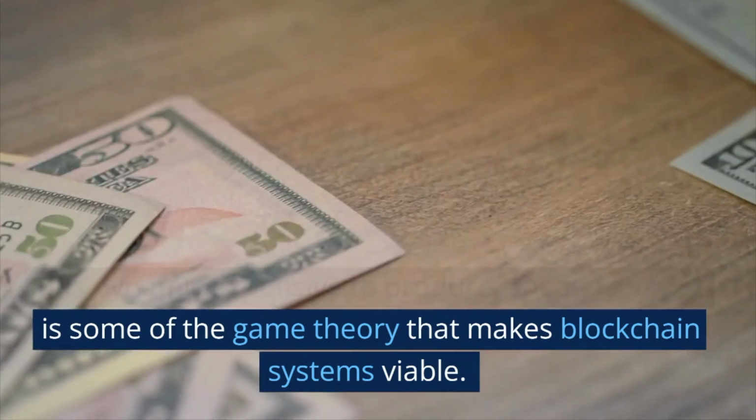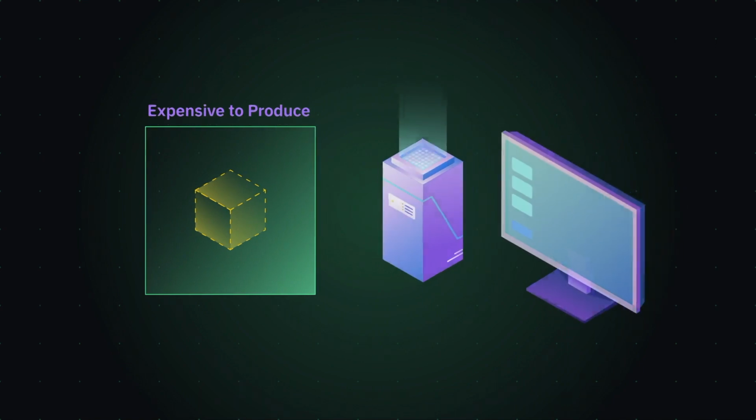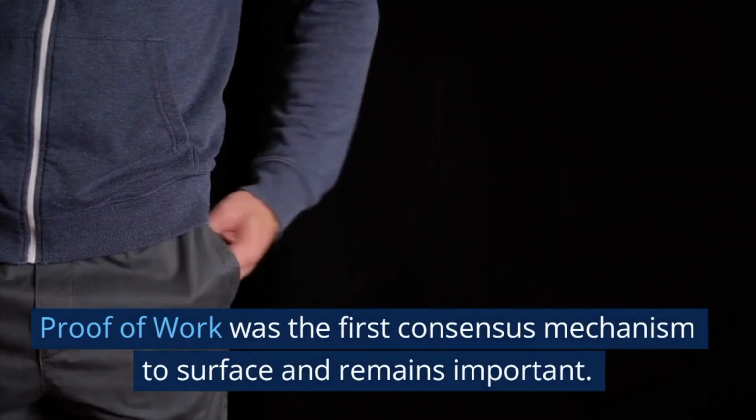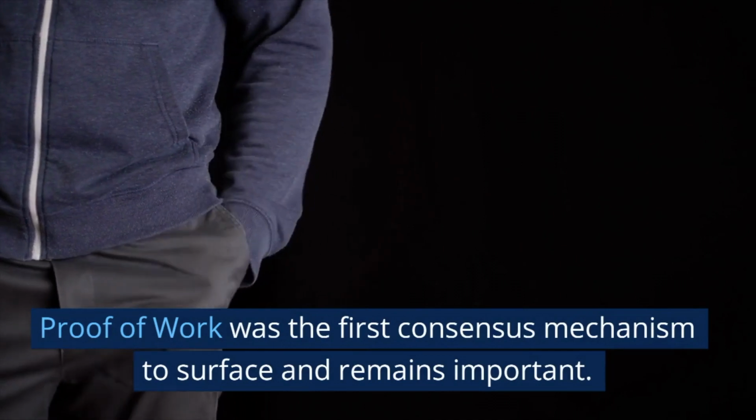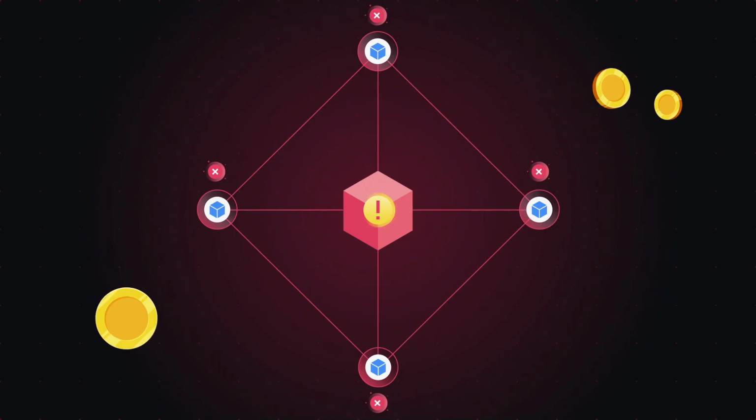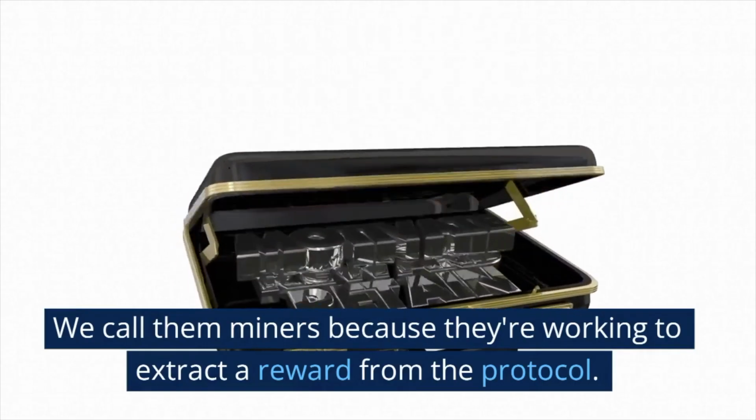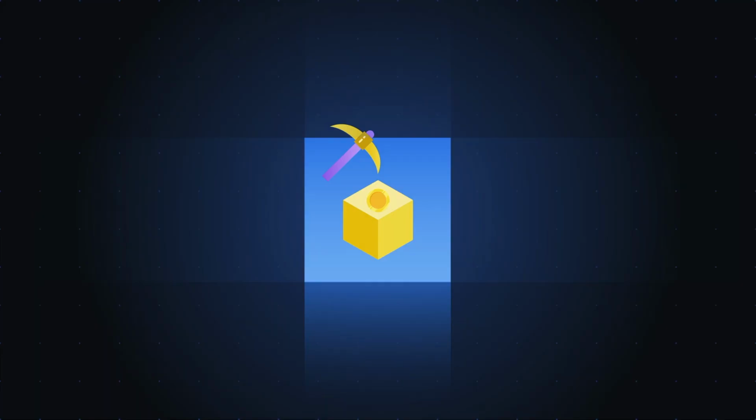This dynamic, expensive to produce, cheap to verify, is some of the game theory that makes blockchain systems viable. You'll be out of pocket if you produce an invalid block, as the other nodes will immediately reject it. Proof of work was the first consensus mechanism to surface and remains important. This process of using proof of work to solve a block is called mining, and nodes that participate in mining are called miners. We call them miners because they're working to extract a reward from the protocol.